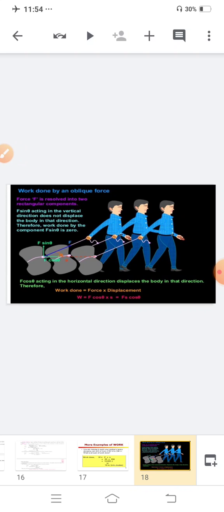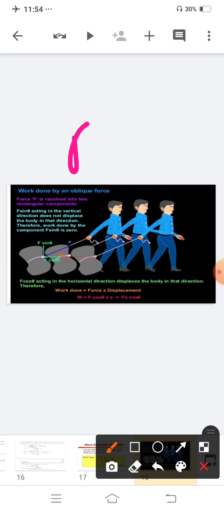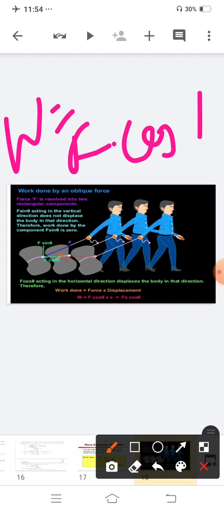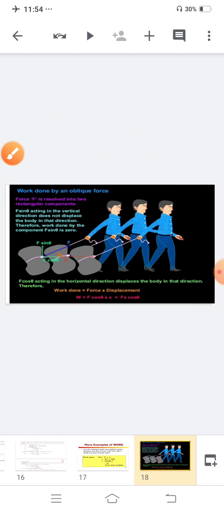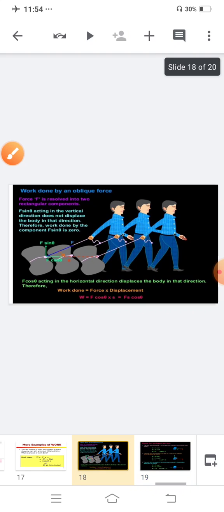In that case, W is equal to F cos theta into S. Clear? So whenever there is a 90-degree angle, in that case your work is 0.